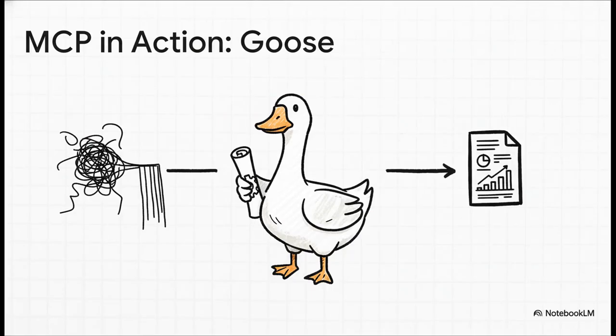And this just brilliantly shows its power. A company like Block built their Goose agent using MCP. So now their engineers can just ask the agent to refactor code, and the product teams can ask it to generate documentation, all without the dev team having to rebuild tool integrations for every single new thing.